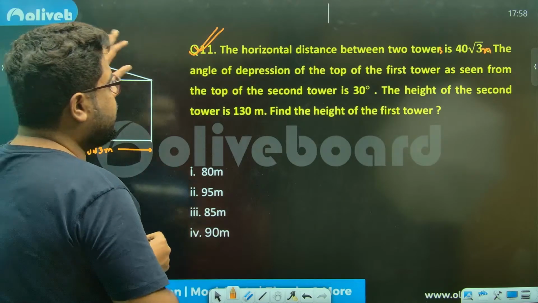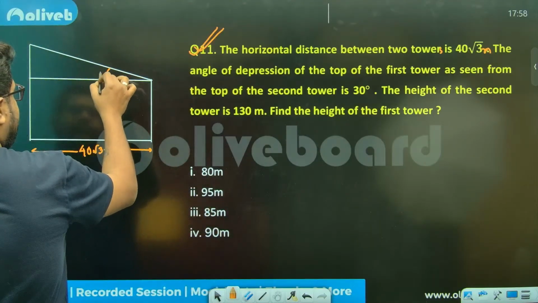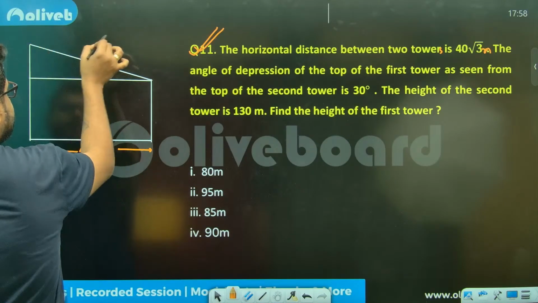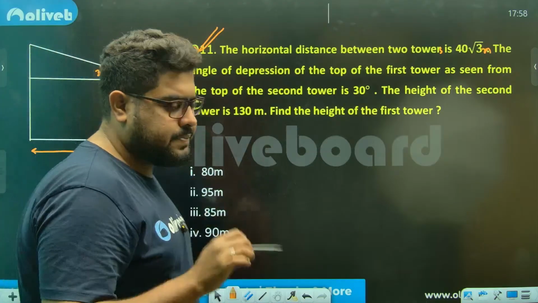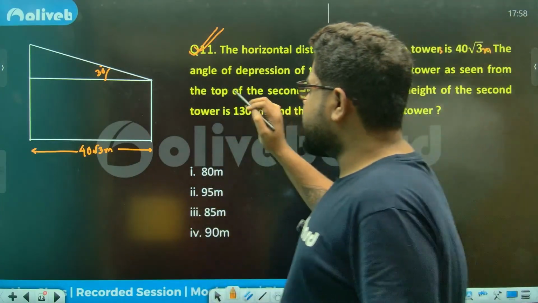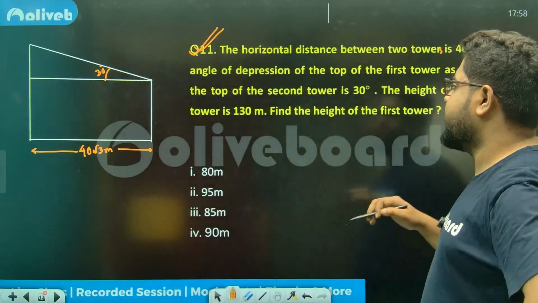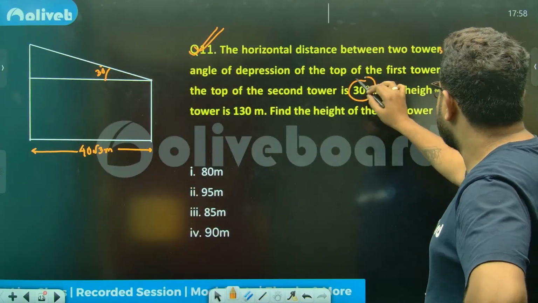The angle of depression is 30 degrees. That means this angle will be 30 degrees. This is 30, so this will also be 30. I hope this is clear. I'm doing this directly, because if this angle is 30, the alternate angle, the Z angle, is 30 as well. So this is known.